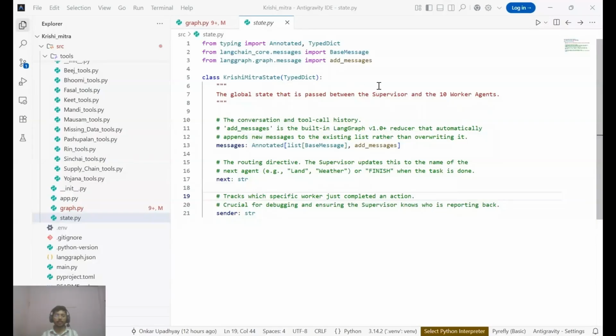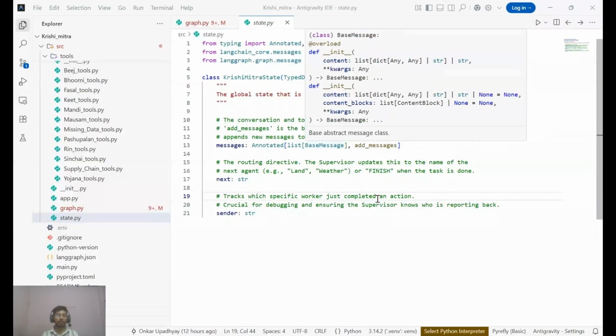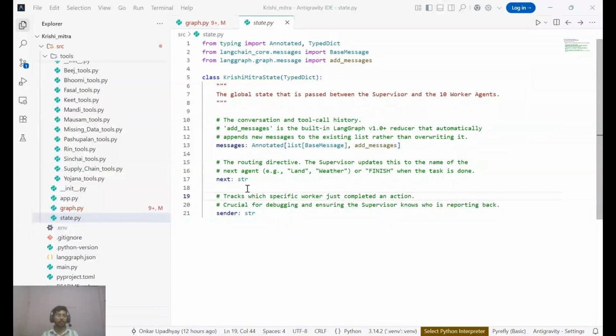Now let's start with the state. Everything begins here with the Krishi Mitra state. In LangGraph, the state is shared memory passed between agents. Notice that I am using the add message reducer. This is crucial. It appends new messages to the dialog rather than overwriting them. I also explicitly track next for routing and sender so that the system always knows which specific agent just executed an action.